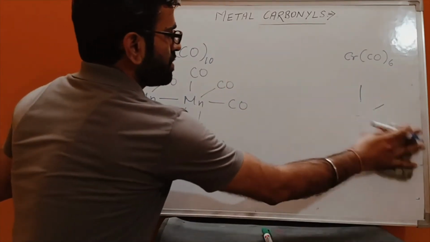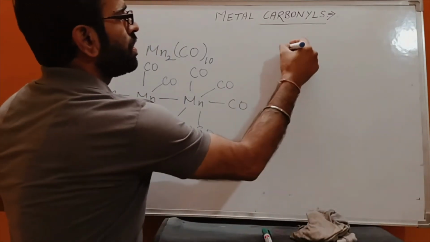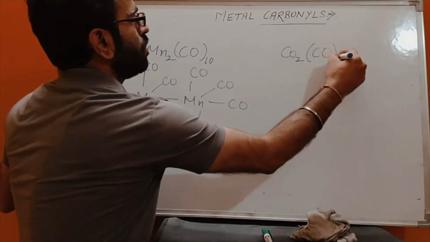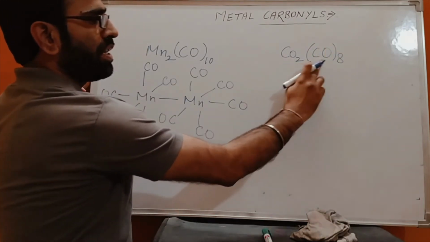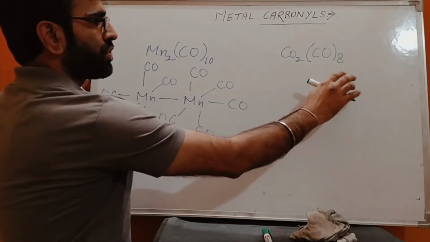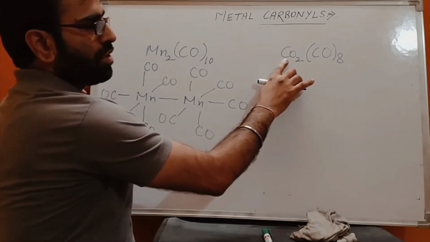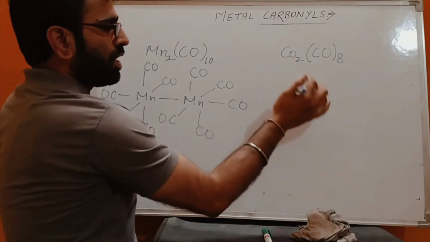Okay, the last one is Co2(CO)8. This is cobalt and this one is carbonyl. So its name is octacarbonyl dicobalt 0.